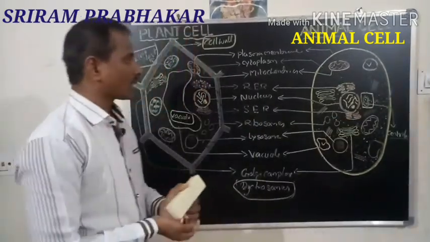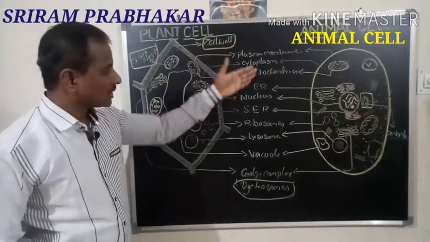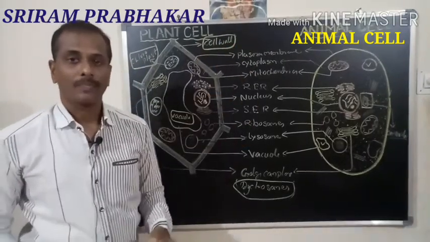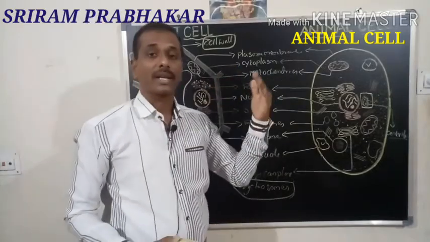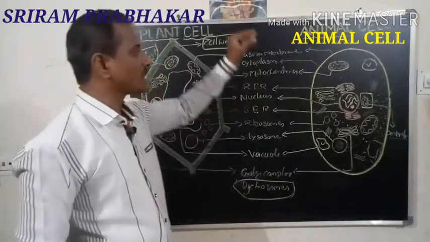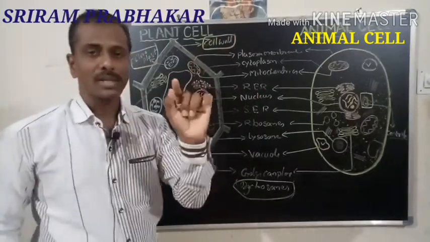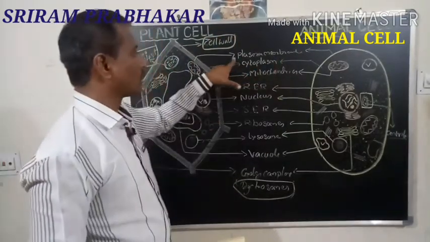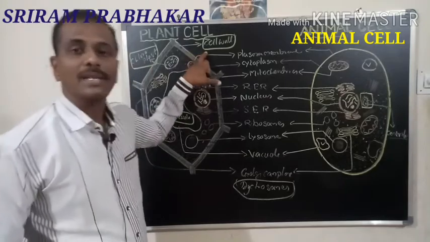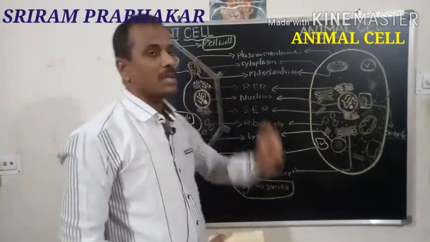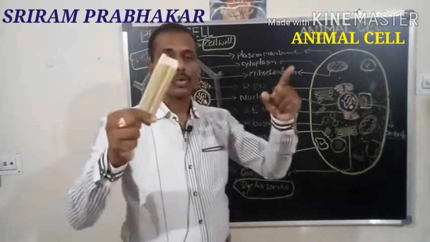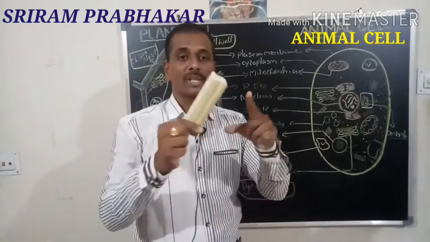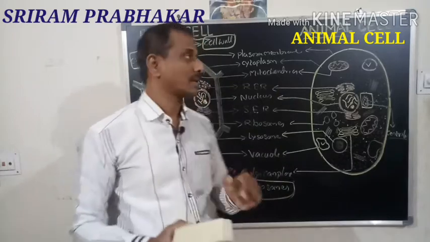So now what is the function of these cell organelles? One by one in detail we will discuss in the next class, but I will give just the information about what is the simple function one by one. The first one is the cell wall, which helps in the protection of the plant. It gives protection to the plant cell and it gives the specific shape to the plant cell.